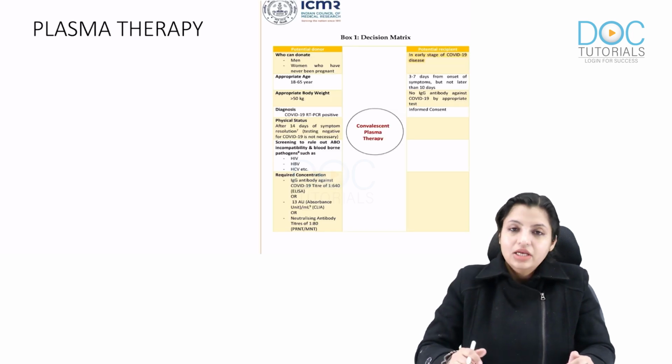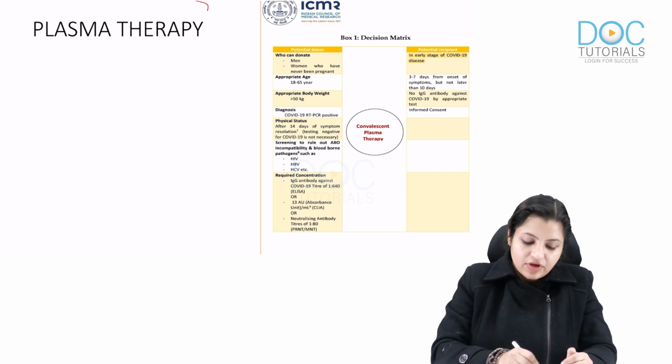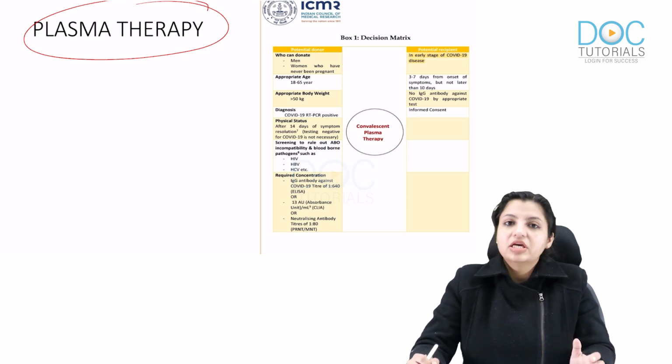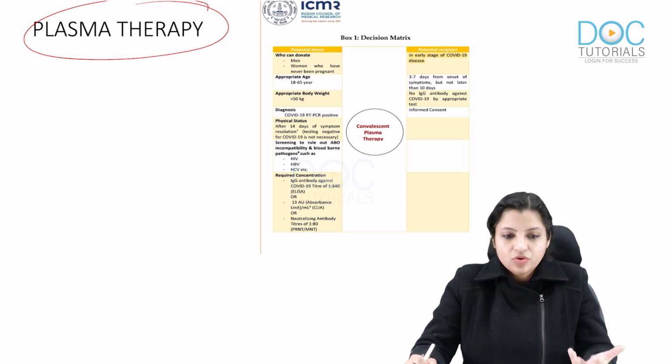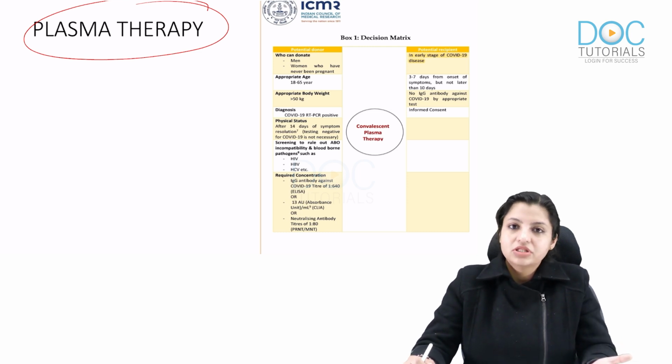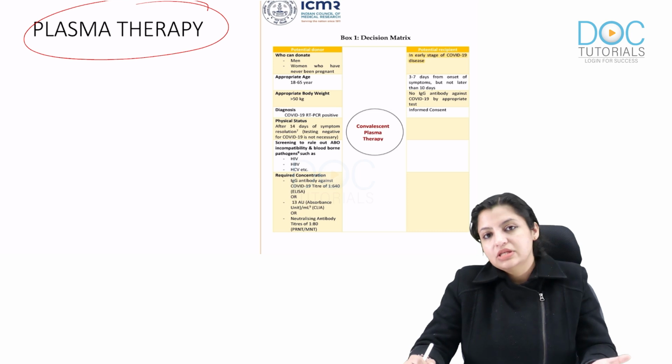Now let's come to another question that became very prominent here, plasma therapy. What about plasma therapy in COVID? Yes, plasma therapy is given. Why do we give plasma therapy? There are some people who are very debilitated, very old, who cannot make antibodies against COVID. So what do you do in such patients?